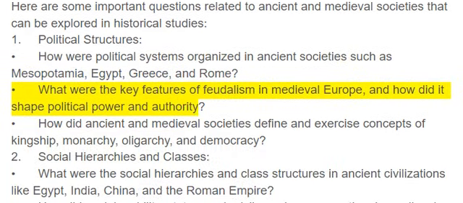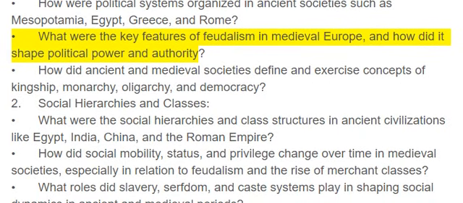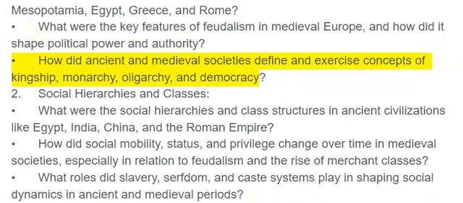What were the key features of feudalism in medieval Europe, and how did it shape political power and authority? How did ancient and medieval societies define and exercise concepts of kingship, monarchy, oligarchy, and democracy?